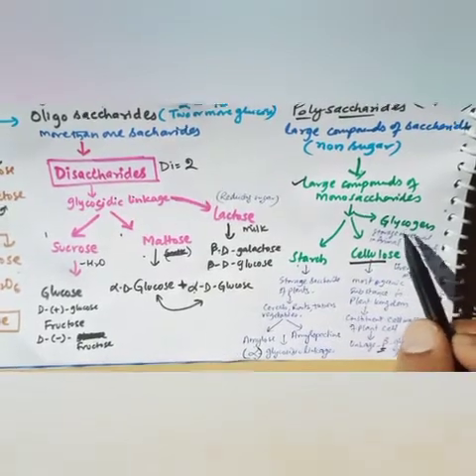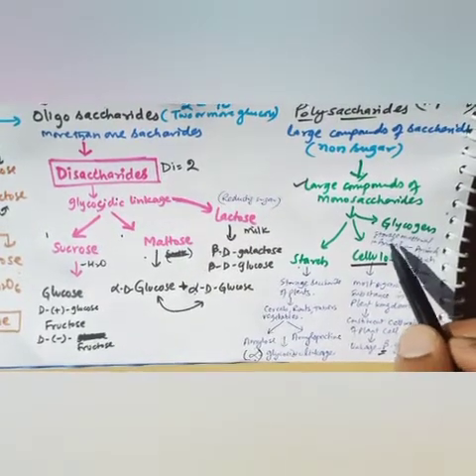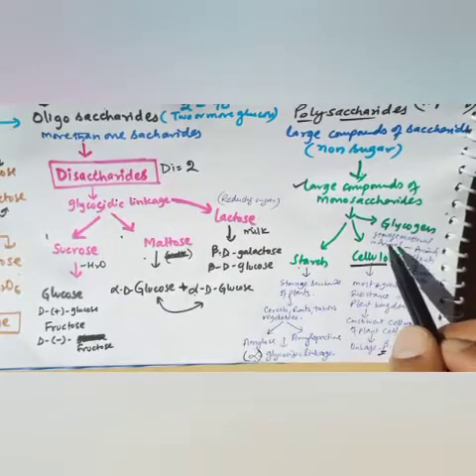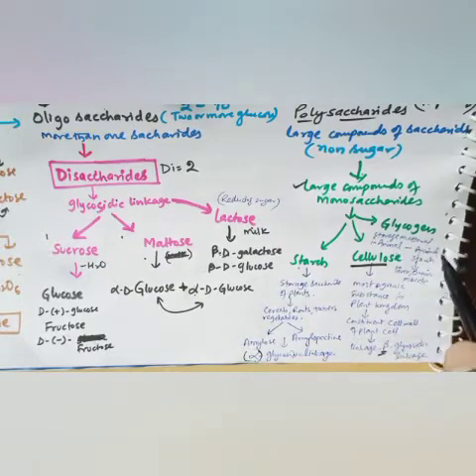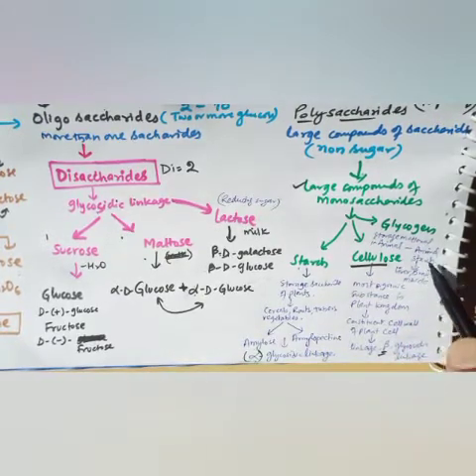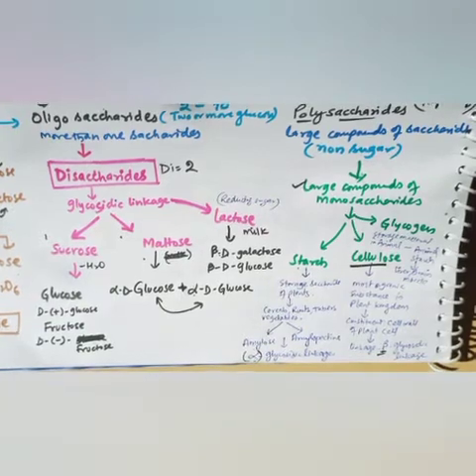The third type of polysaccharide is glycogen. It is basically the storage material in animals, and it is also called animal starch. It is found in liver, brain and muscle.